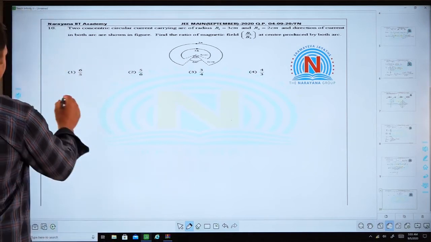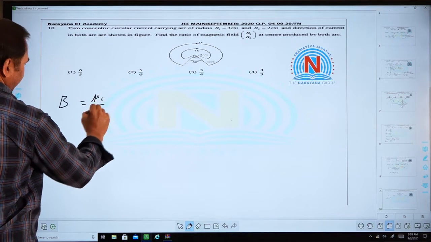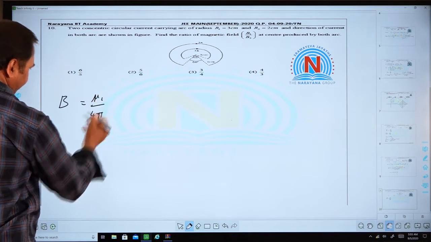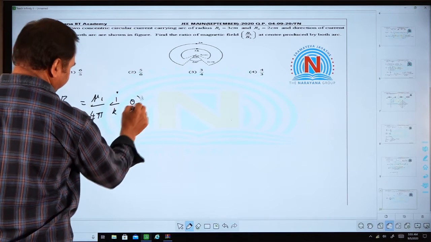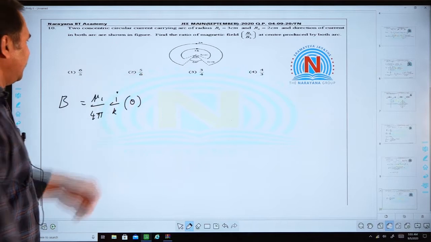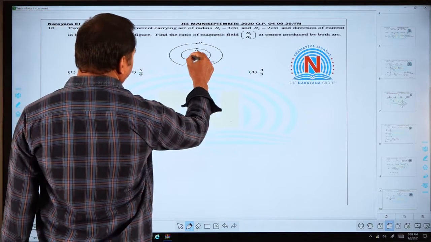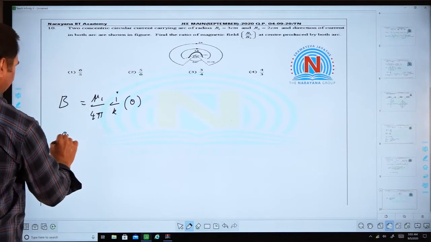The magnetic field due to an arc is given by mu naught by 4 pi times I by r into theta. Theta is the angle made by the arc. That means this angle we require. So now B1 by B2 is our requirement.